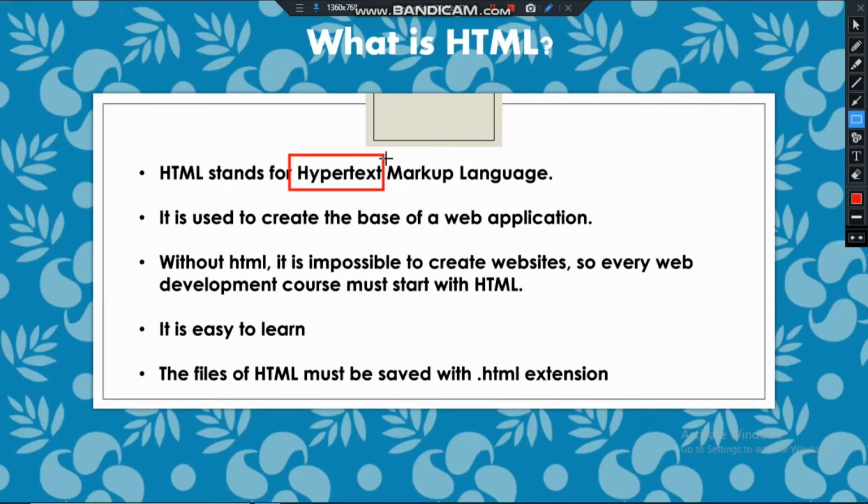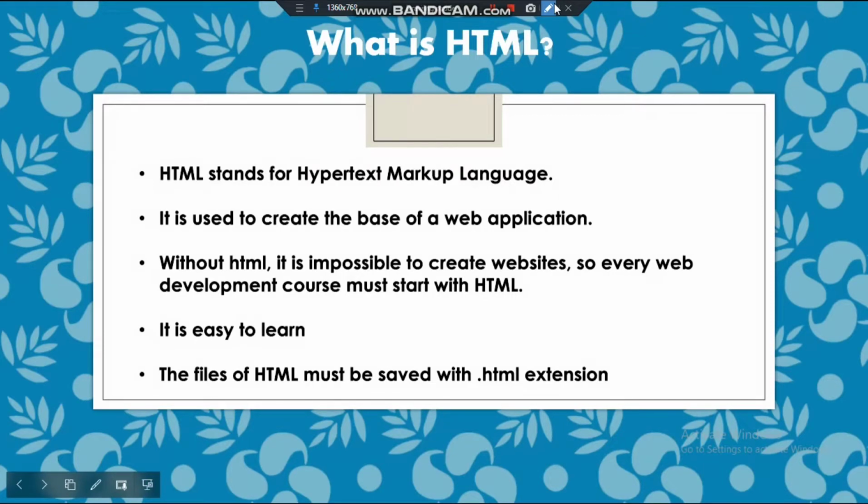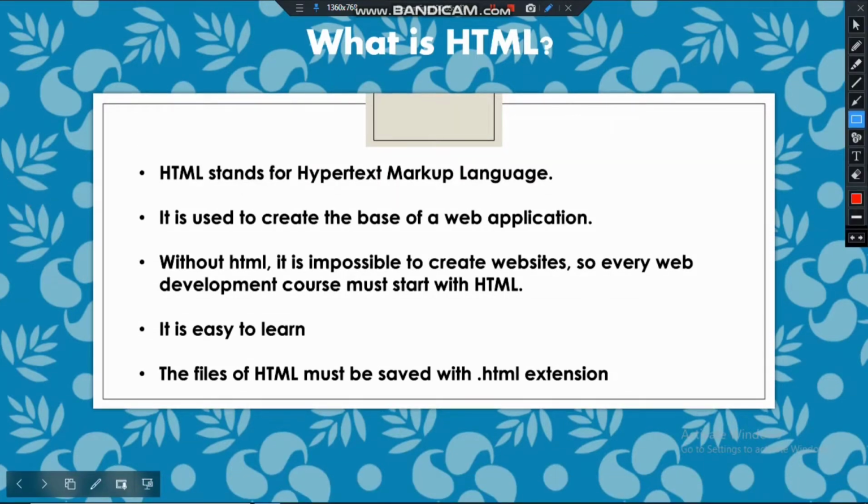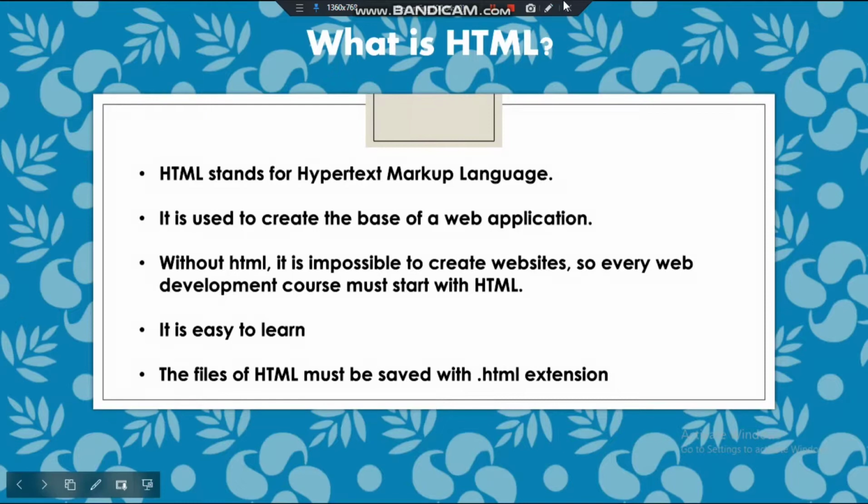Then we have markup. What is the meaning of markup? Markup means the way the text should be put. Suppose I am typing a text, hello. The computer will not simply understand it as hello, it will understand it as its own code, like 0 and 1 I told you. The compiler will convert this hello.